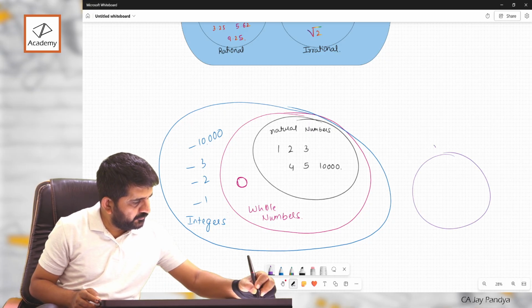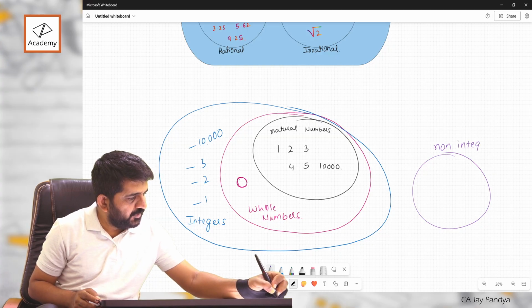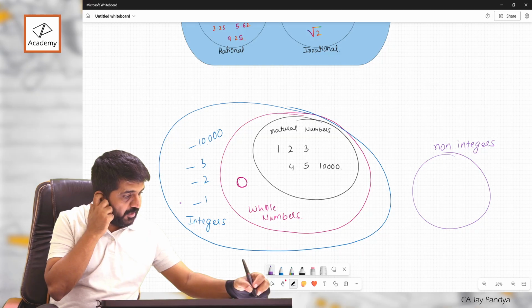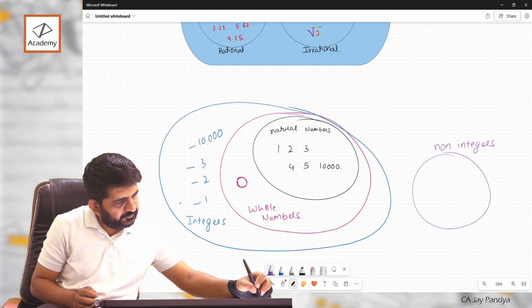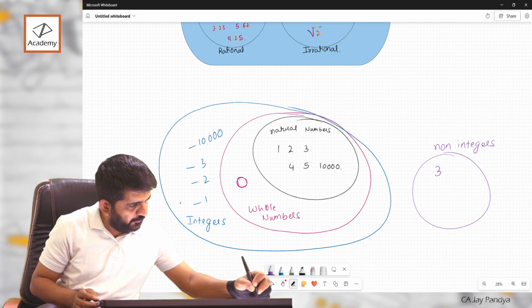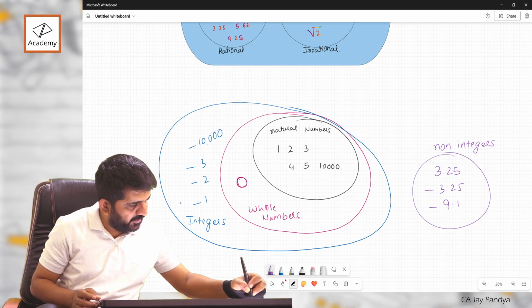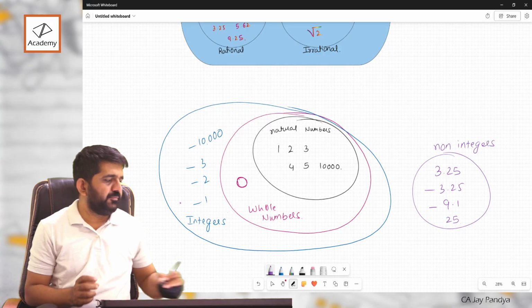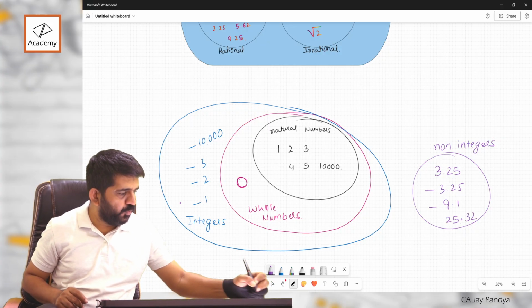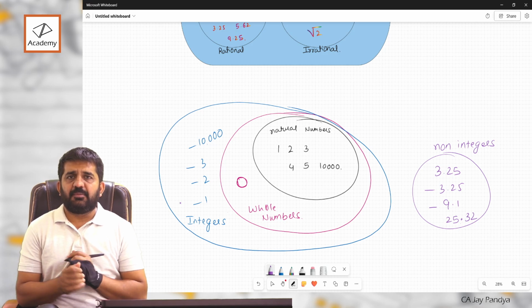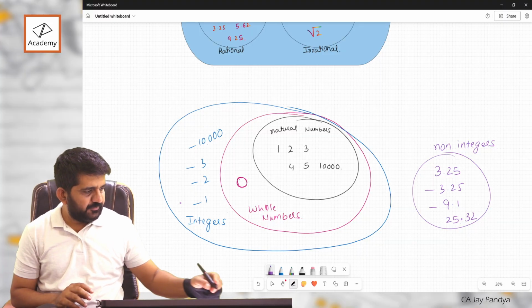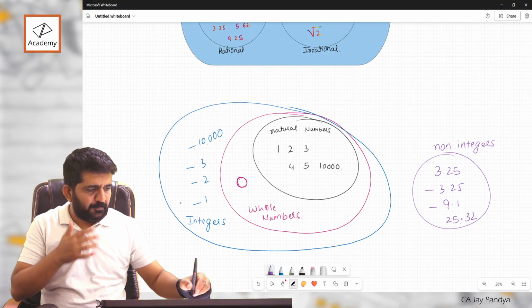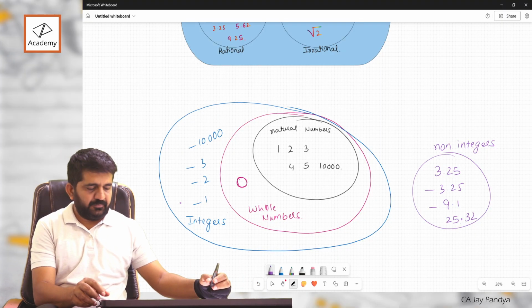These are non-integers. What are non-integers? 3.25, minus 3.25, minus 9.1, 25.32. Those all are non-integers. Anything which has a decimal point will become a non-integer, right? So these are some pie diagrams of the number system.